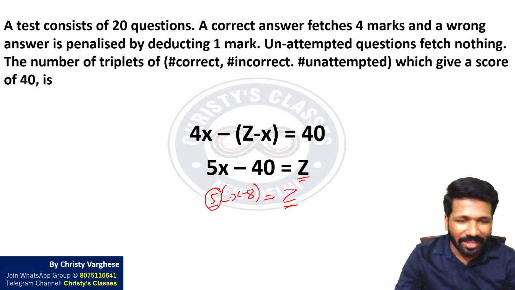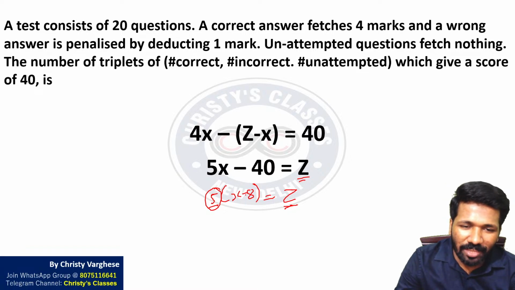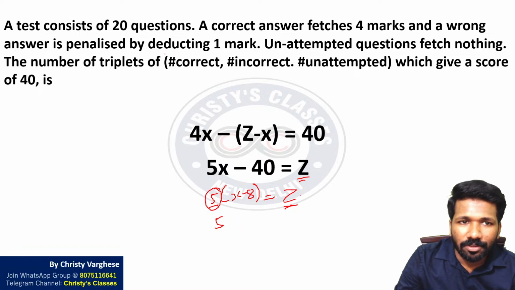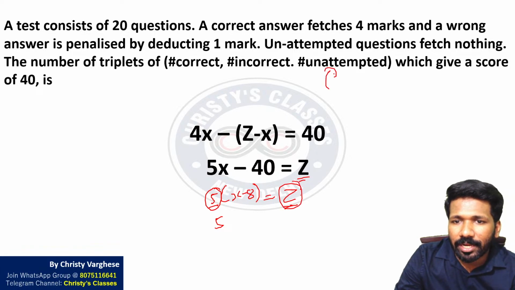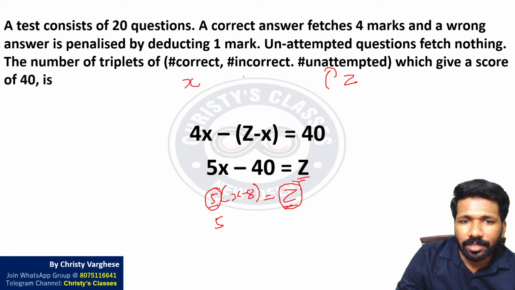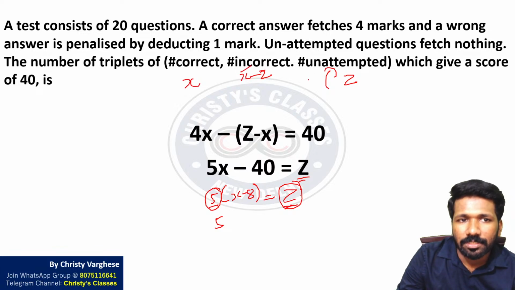This question is a bit mathematical. So 5 into something is z, meaning z should be a multiple of 5. z is the number of unattempted questions, x is the number of correct questions.